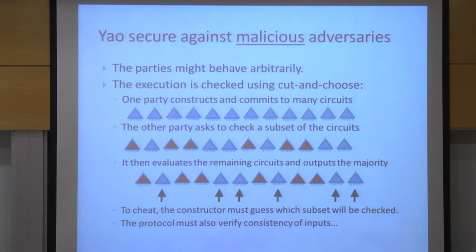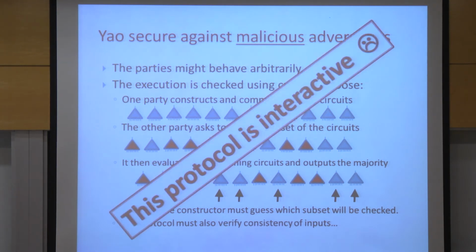But none of these corrupt circuits should be among those checked in the first step. So the party who constructs the circuit has to be very lucky to put many corrupt circuits here and have none of them checked in the first step, where half the circuits are being checked. So this is the basic idea here. And there are many other issues, especially verifying the consistency of the inputs for these many copies of the circuits.